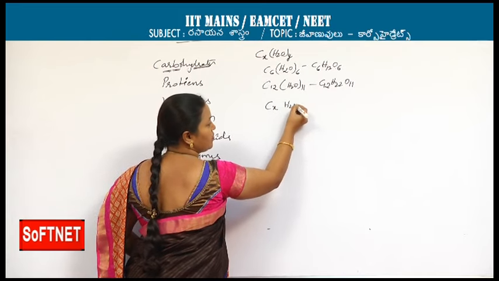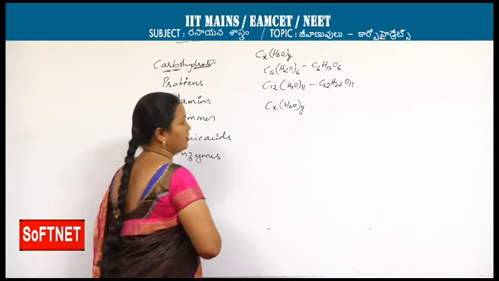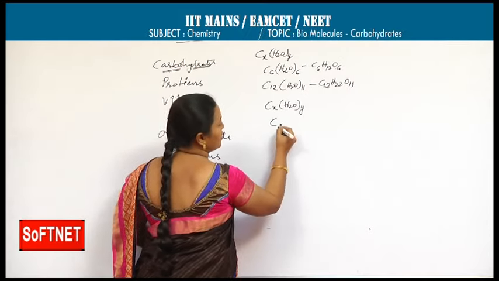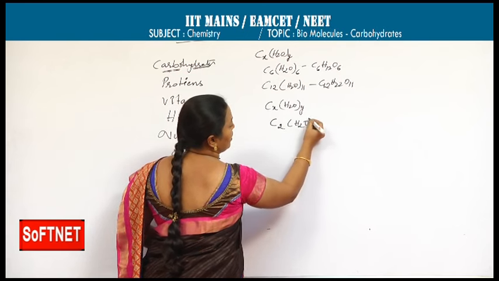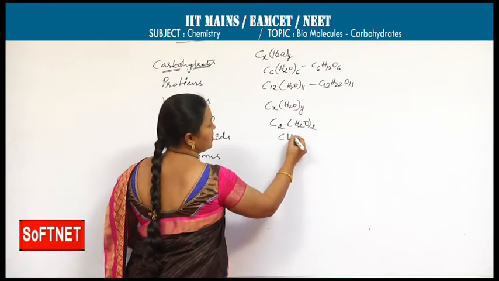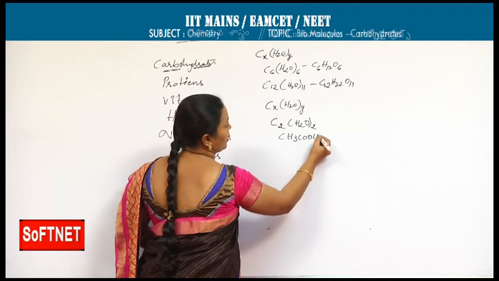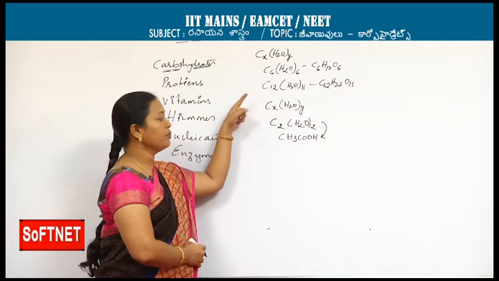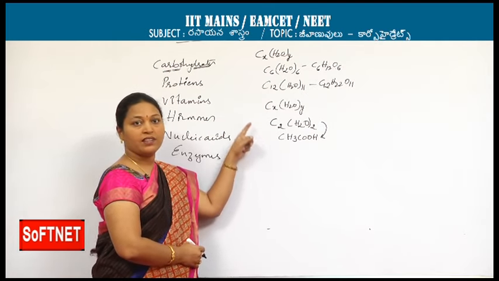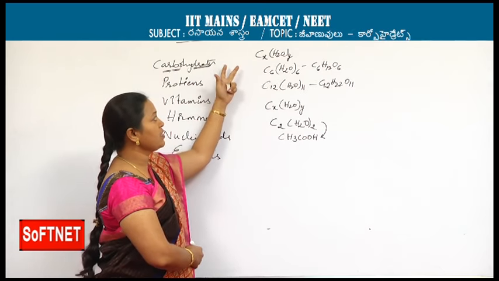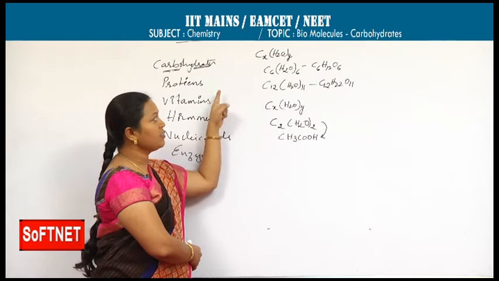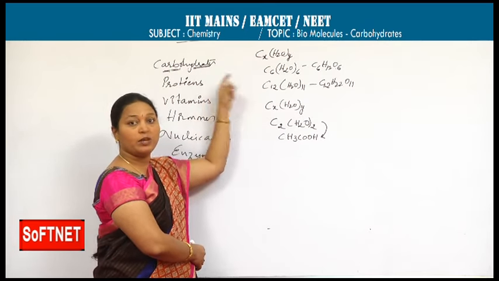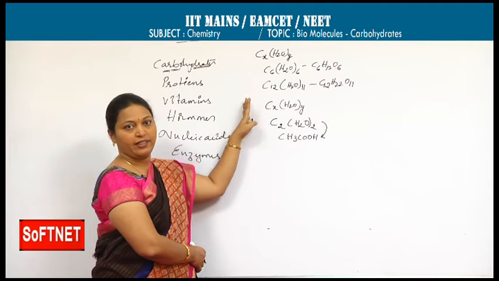Now a molecule which has this formula but is not a carbohydrate, I will write here: C2H2O taken twice, that means CH3COOH, which is acetic acid. Though it possesses the same molecular formula, it is not a carbohydrate. We can say the general molecular formula CxH2O taken y times is the formula for carbohydrates, but saying that carbohydrates possess only this molecular formula is not correct.